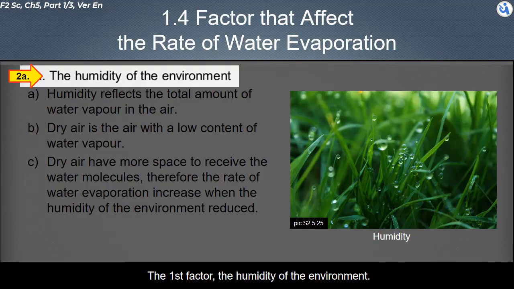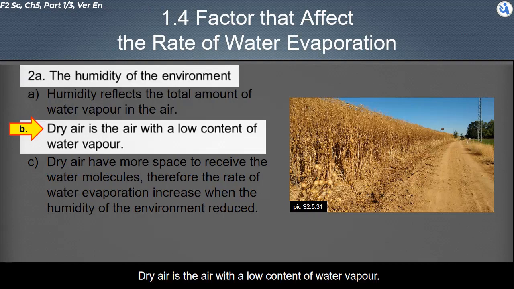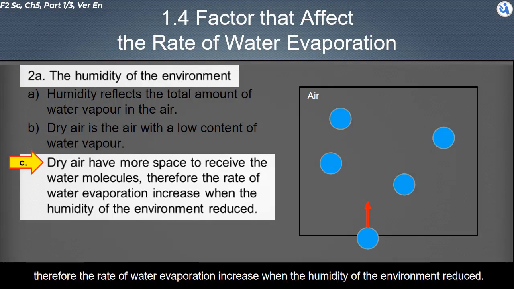The first factor, the humidity of the environment. Humidity reflects the total amount of water vapor in the air. Dry air is air with a low content of water vapor. Dry air has more space to receive the water molecules. Therefore, the rate of water evaporation increases when the humidity of the environment is reduced.